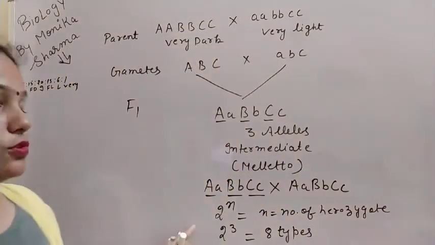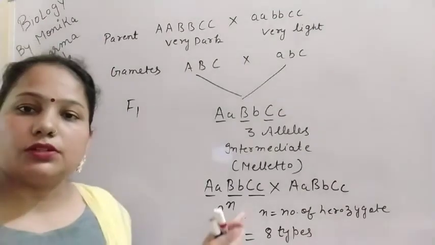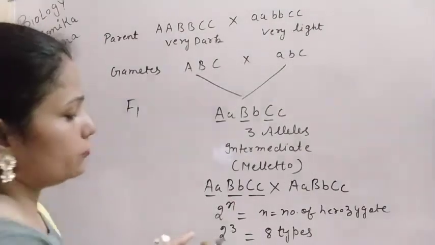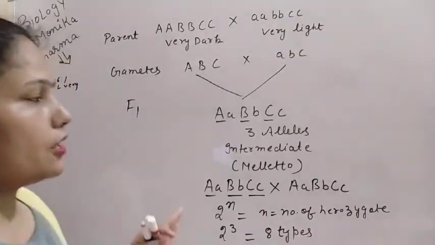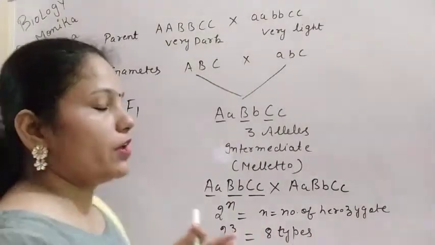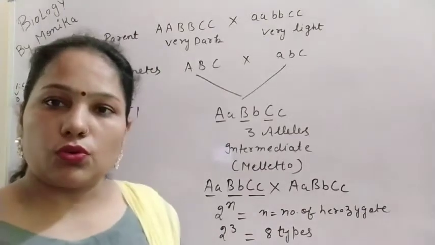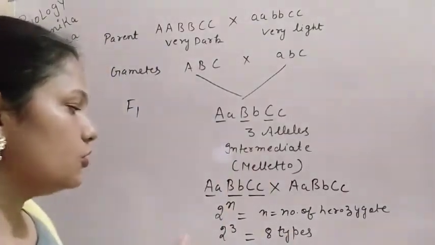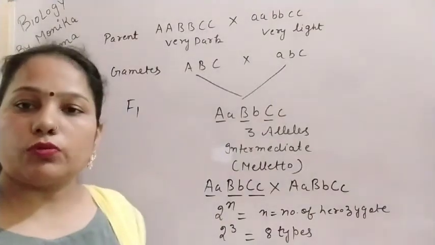So here 8 types of gametes are formed, and how many types of offspring are produced? Because with 8 types of gametes, this cross is very long. So how can you solve it? You can simply find out the result. You can also find out the number of offspring.